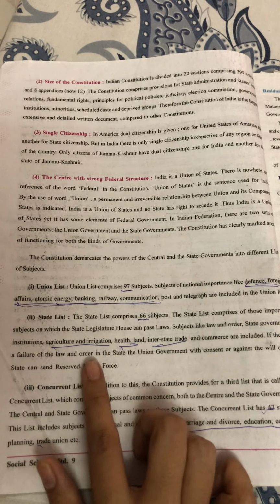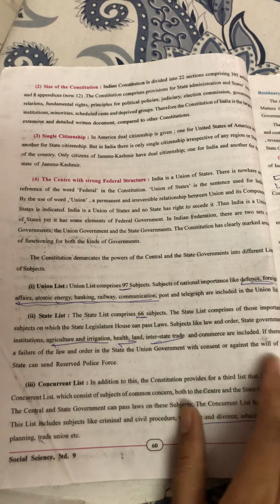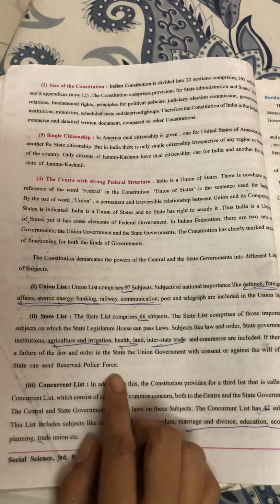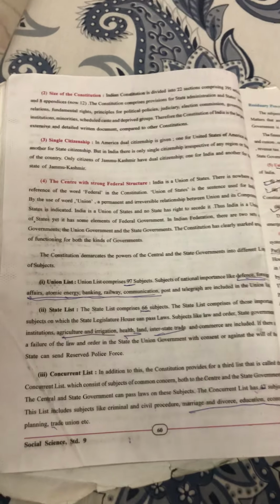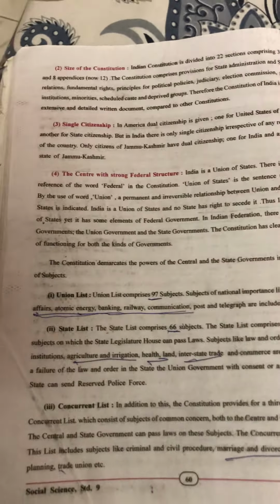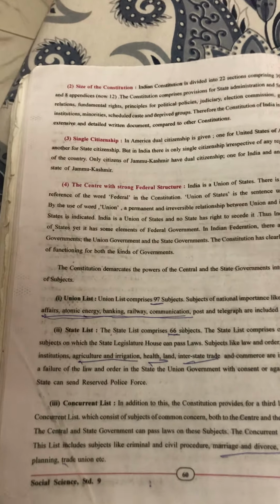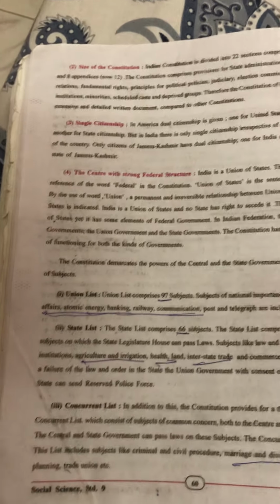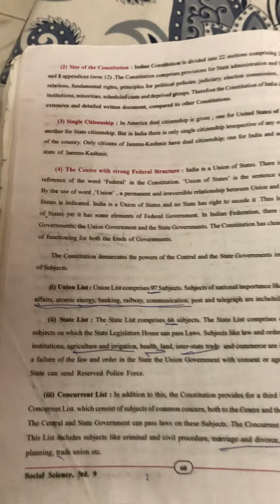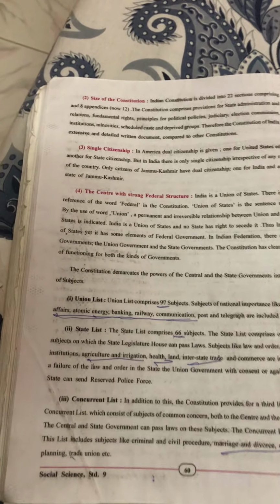If there is a failure of law and order in a state, the union government, with the consent or against the will of the state, can send reserved police force. Let's say law and order has become very bad in a particular state. Let's say riots are happening in Gujarat and the state government is not able to control them. So with the help of the state government or not, sometimes the central government on its own sends police force, called the reserved force, to help the state government with all the problems happening in their state.